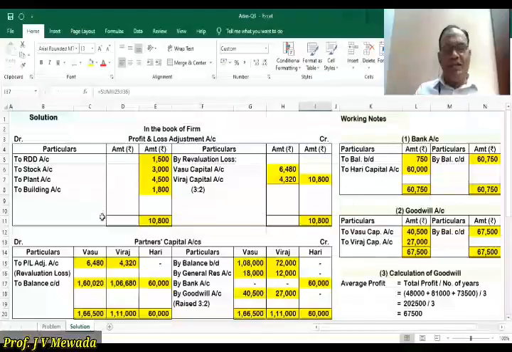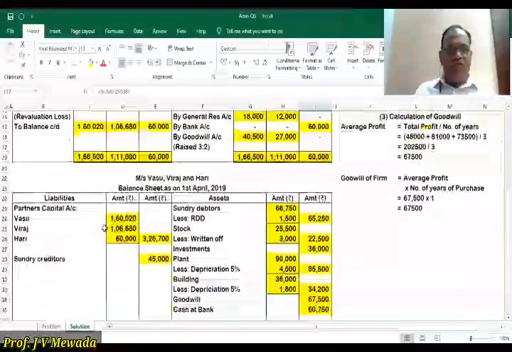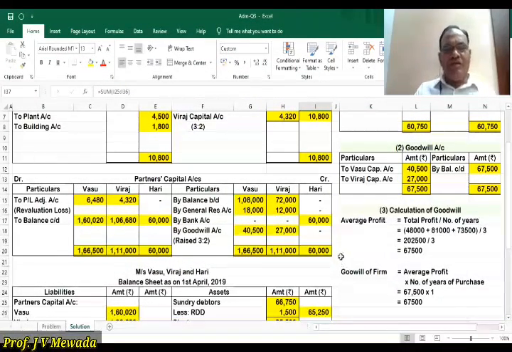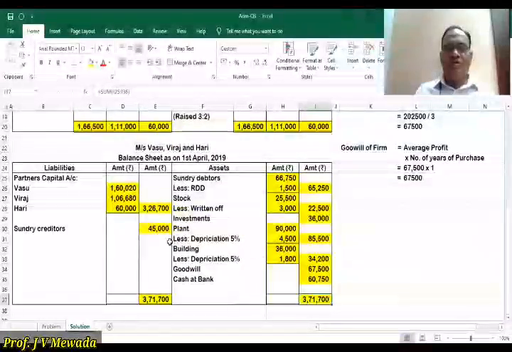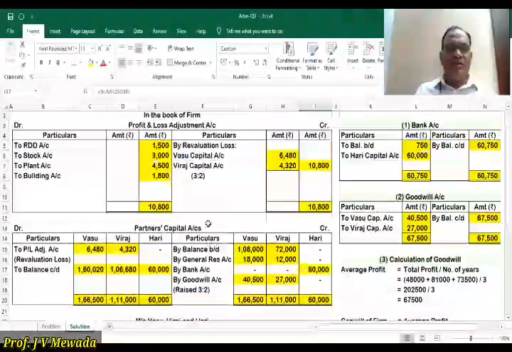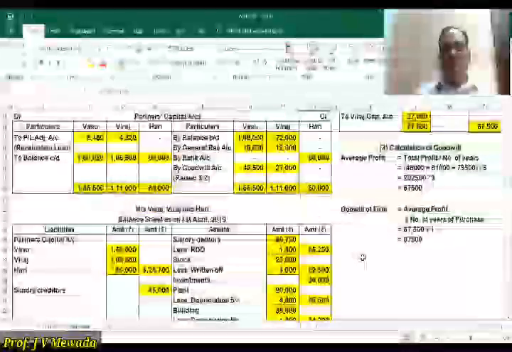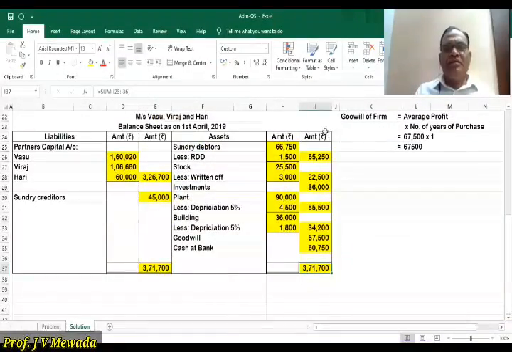Now the important point in this sum was only one point. Calculation of goodwill was required because the value of goodwill was not given. So we are going to calculate the goodwill, that's all. And the goodwill is raised in the books. So we are just doing a book adjustment of the goodwill, and then that goodwill appears in the balance sheet. So this is the way we solve the problem when goodwill is to be raised. And the rest of the things are easy. They are all normal. This is a normal problem. Okay. So you can solve this sum and you can do the practice. Okay.